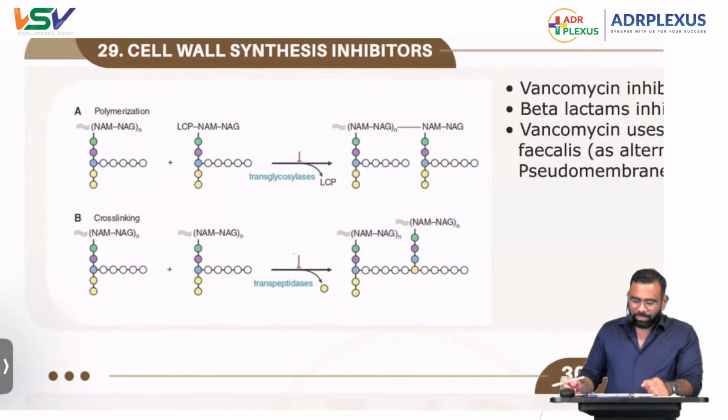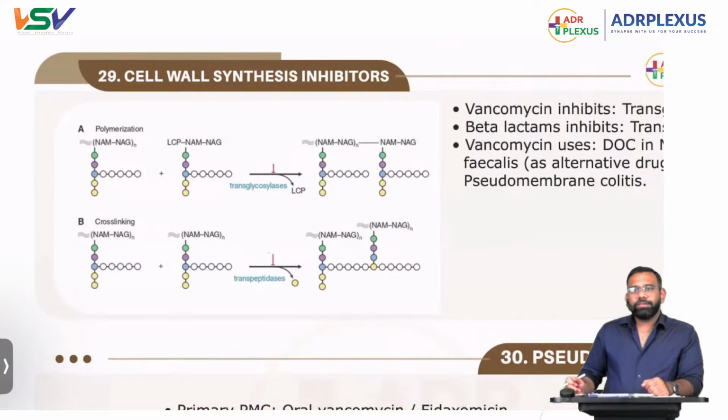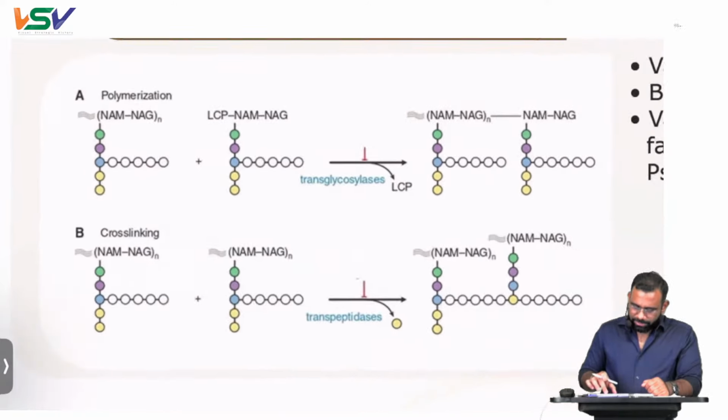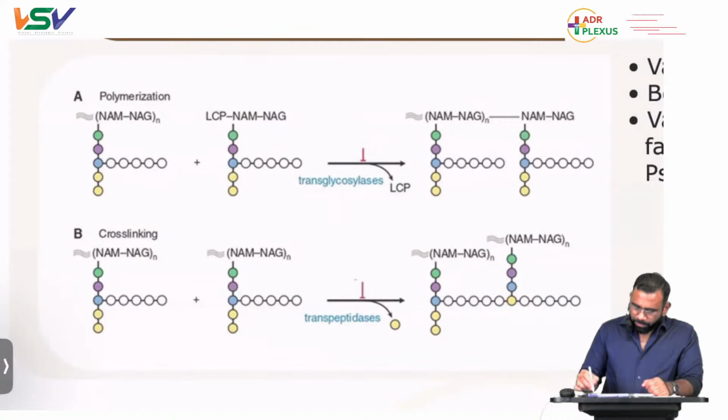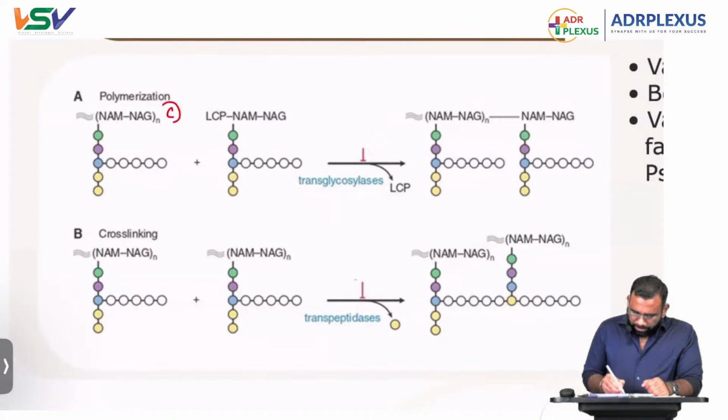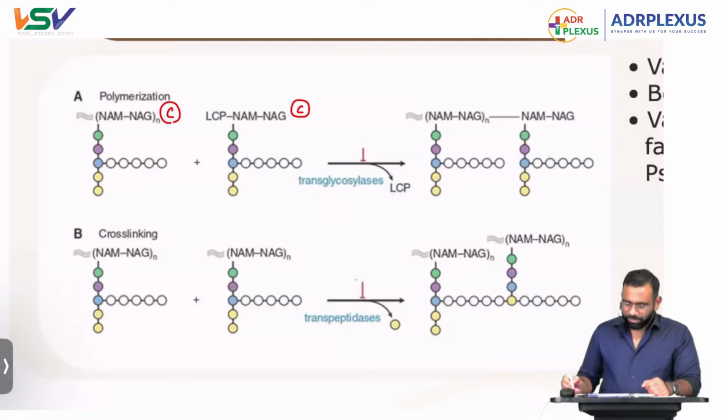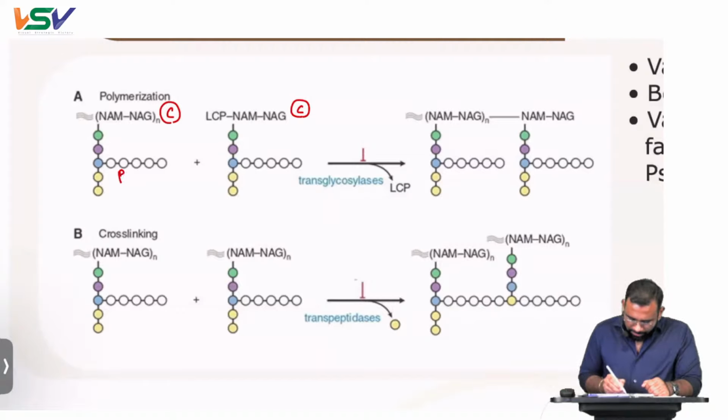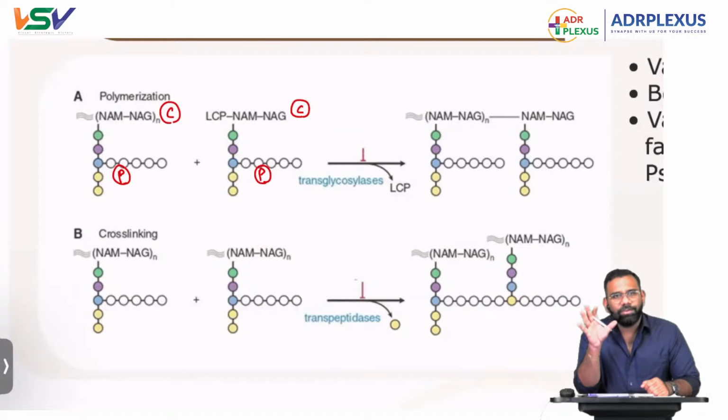The first one, cell wall synthesis inhibitors. Let's see one by one. We have already discussed this part: this is how the cell wall forms. N-acetylmuramic acid and N-acetylglucosamine are carbohydrates, and these are proteins. He will give you exact pictures and ask which of the following drugs blocks this, or which statements are true about the drugs blocking this.